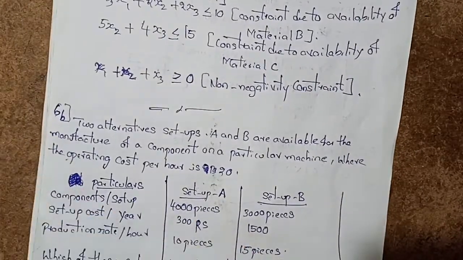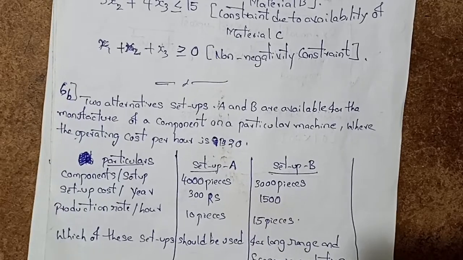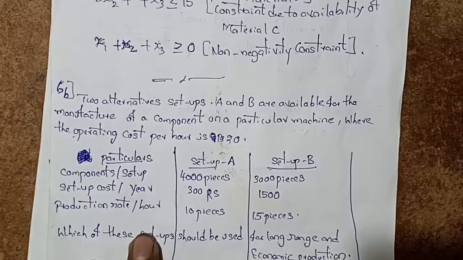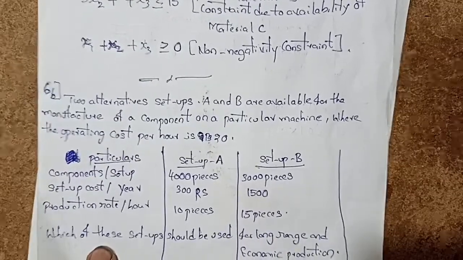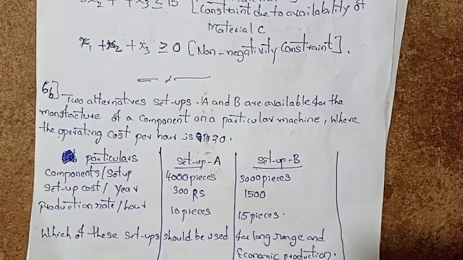Next, sixth B. Two alternative setups, A and B, are available for the manufacture of component A on a particular machine where the operating cost is ₹20 per hour. The particulars are given for setup A and setup B. Component quantity is 4,000 pieces and 3,000 pieces. Setup cost is ₹300 and ₹1,500. Production rate per hour is 10 pieces and 15 pieces. Which of these setups should be used for long range of economic production?